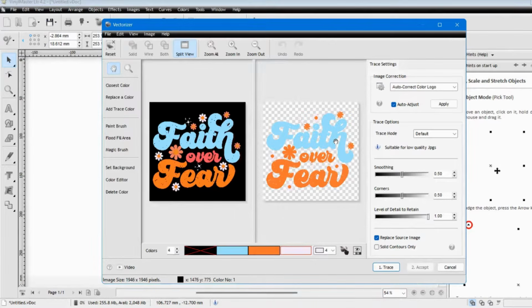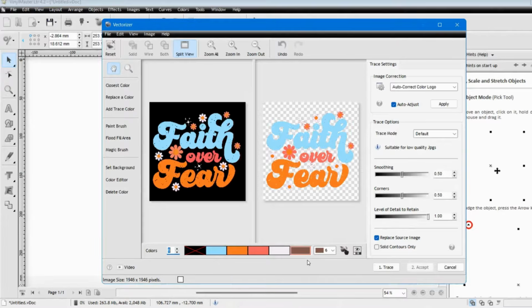Okay, so we saw that it had the light blue, it had the orange, it had maybe a pinkish color, and it's going to pick up on some of the colors, and it's going to basically block out the background color. So if you wanted this to be all of the colors that you see, you're going to continue to hit the colors here, because it's just going to continue to find the different colors in this image.